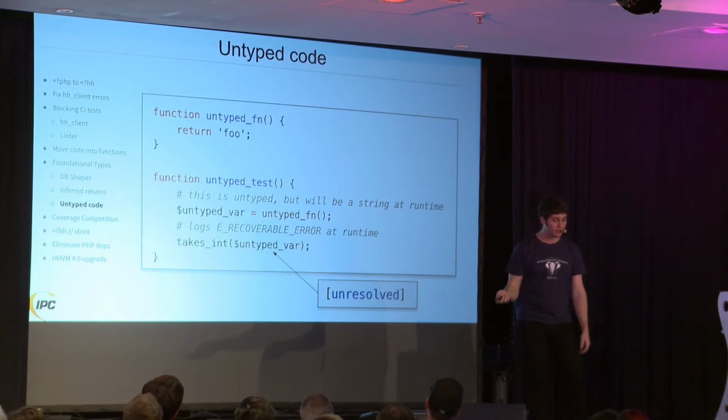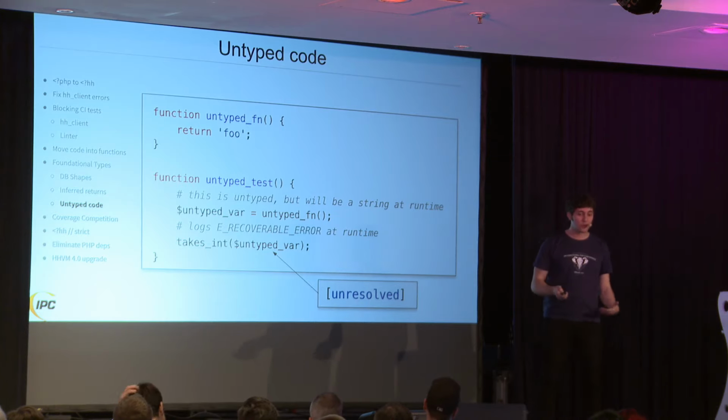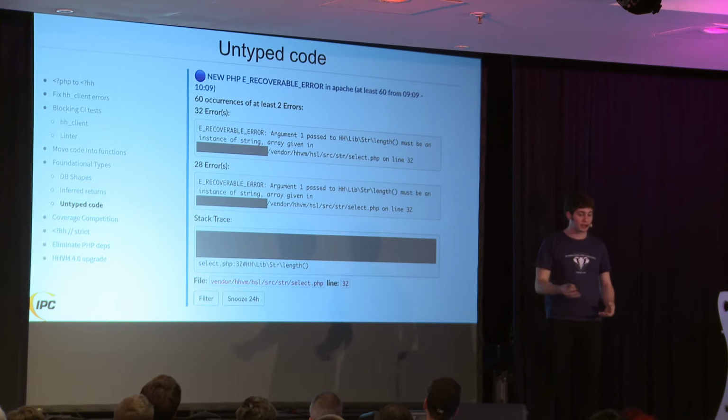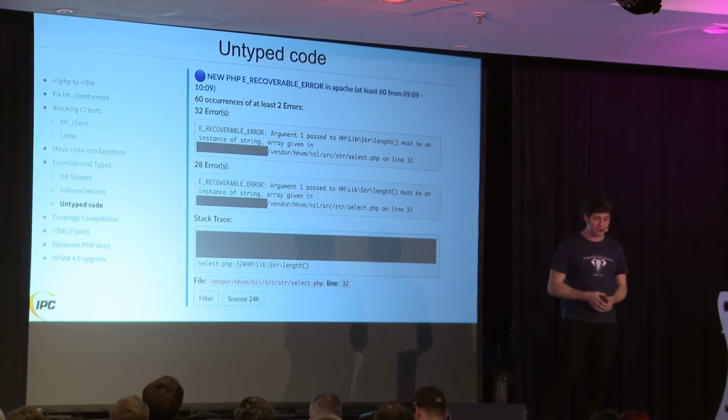This error is called irrecoverable error. It's not a fatal, so the request keeps going. And we have now discovered a problem. So the way that we dealt with this is by taking the error logs from those errors and aggregating them, and we built a Slack bot that would just post them in channel so that we could see what errors were happening. And then people would triage them and fix them.